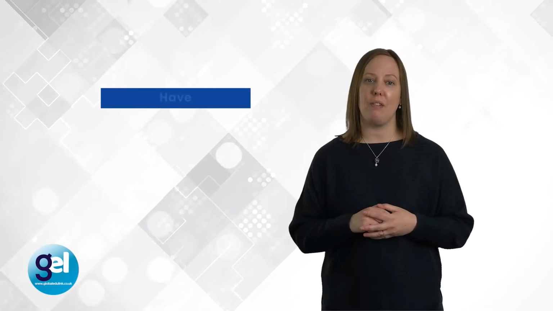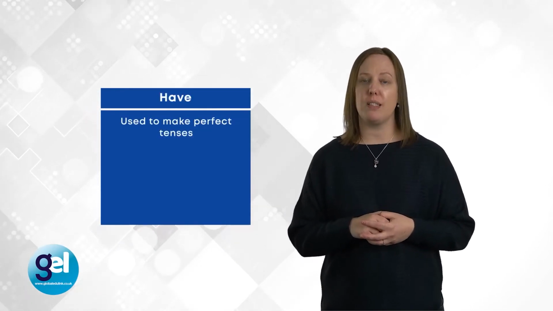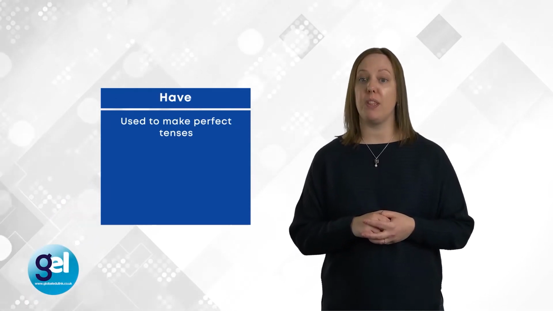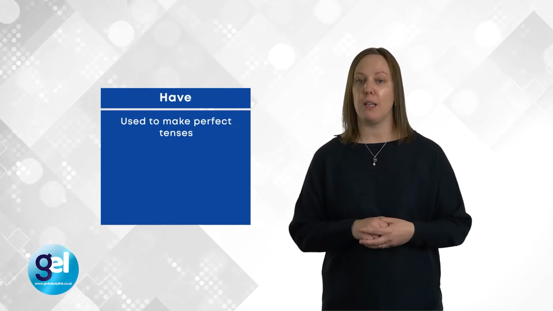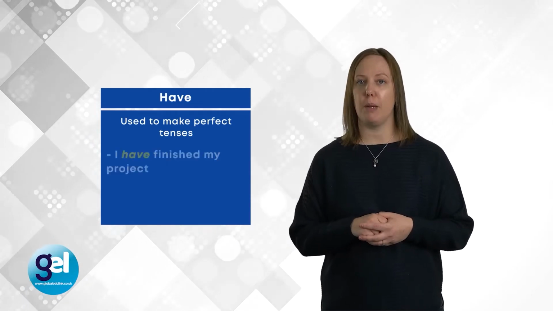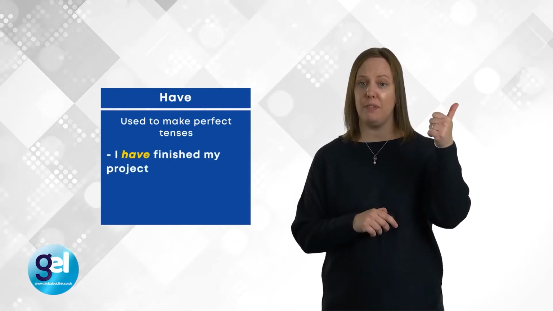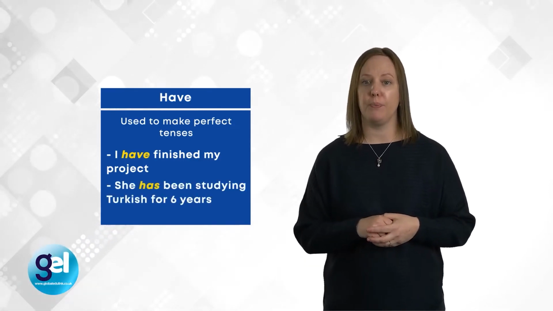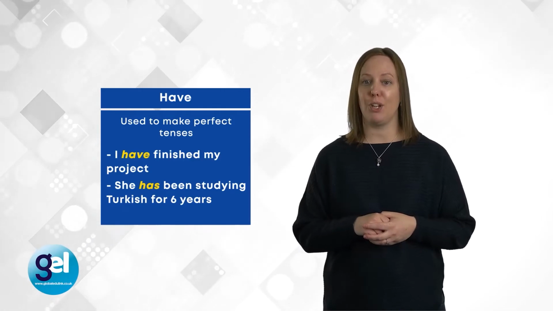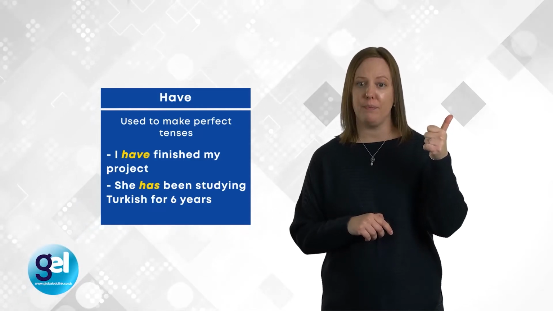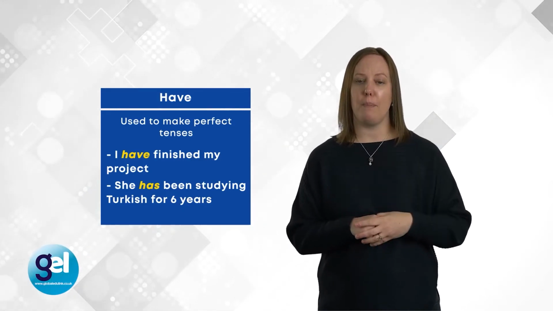And then we have the auxiliary verb have. And we use this auxiliary verb to make perfect tenses. Perfect tenses are formed with the auxiliary verb to have plus our past participle. So for example, I have finished my project. We have the verb to have and we have finished, which is our past participle. Another example, she has been studying Turkish for 6 years. Has is an example of the verb have. And then we have our past participle. Let's have a look at an example.